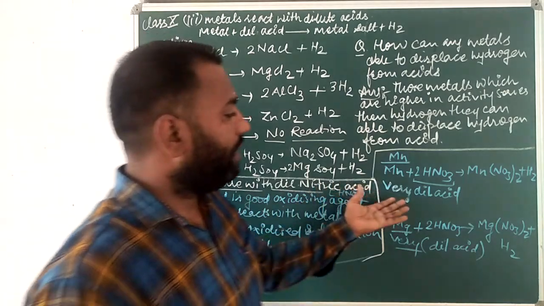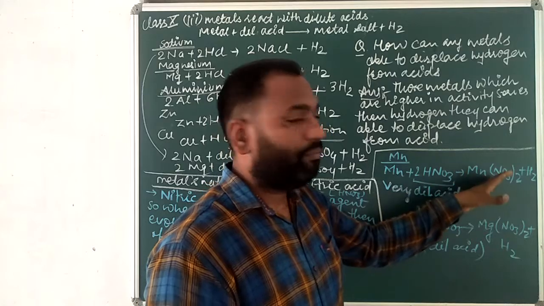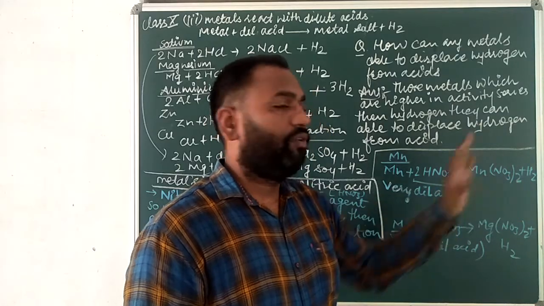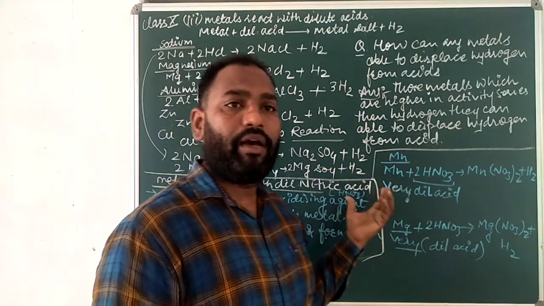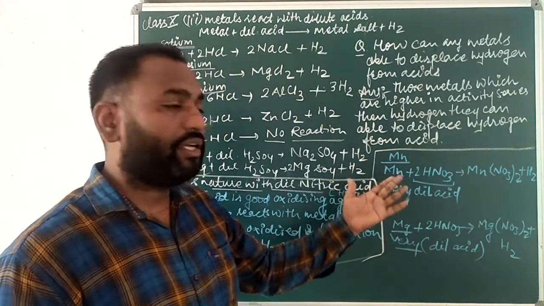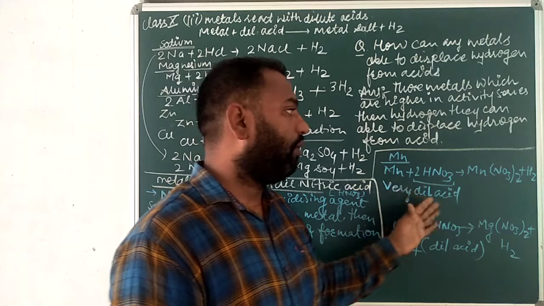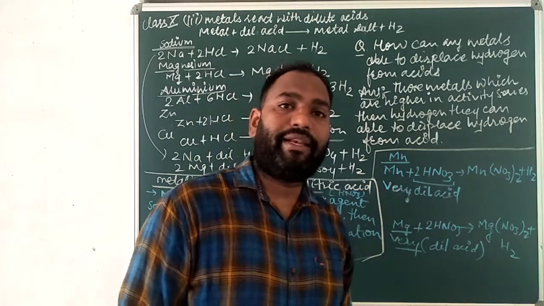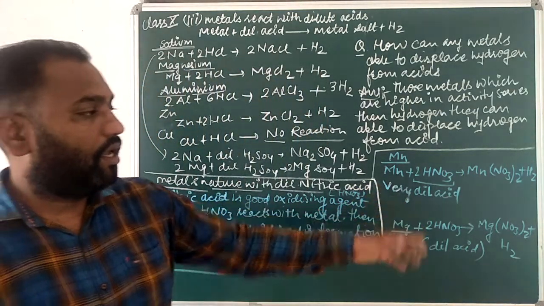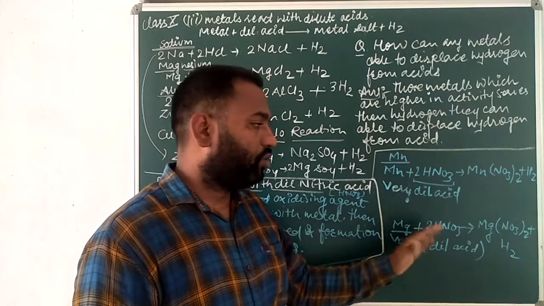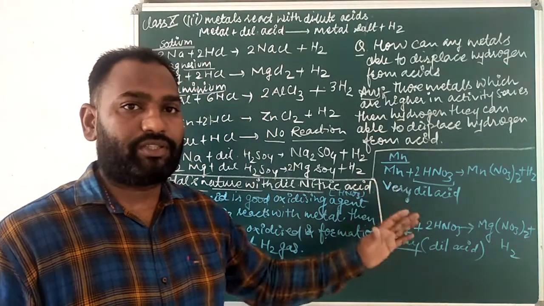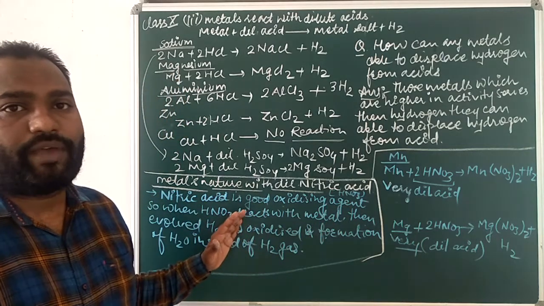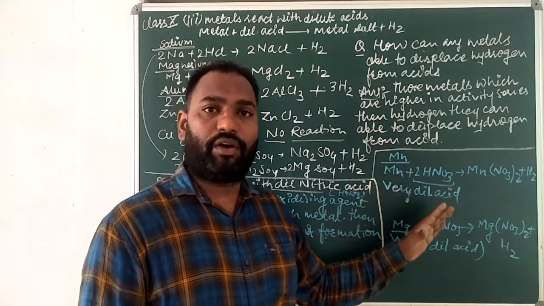That's why very dilute acids can make a metallic salt with evolution of hydrogen gas with Mn. Like that, when manganese reacts with HNO3, there is formation of manganese nitrate, and this is the magnesium nitrate. Okay, so the formation can be done, but what is the difference between these two reactions? Here it is evolution of H2, and here it is evolution of H2.